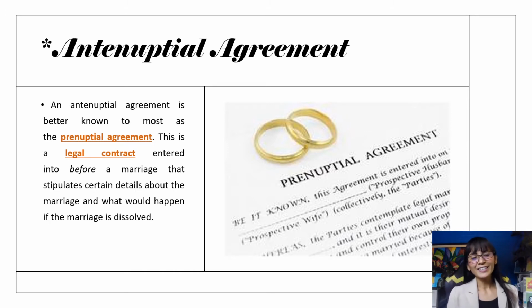Now, this is a legal contract entered into before a marriage that stipulates certain details about the marriage and what would happen if the marriage gets dissolved. And most frequently, this agreement outlines specific financial matters because, as I've said, either both of the spouses are earning income very well, or they already have a huge amount of money in the bank or whatever depositories they may have, pertaining to their own finances.